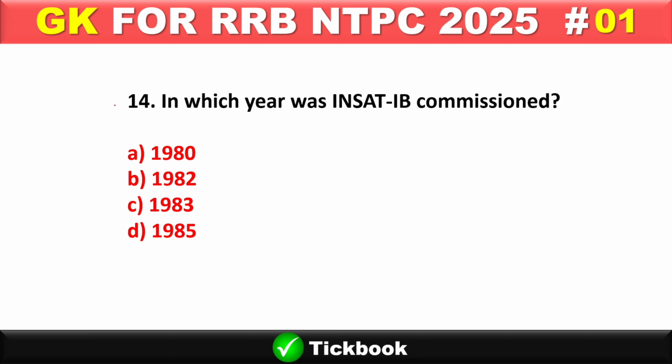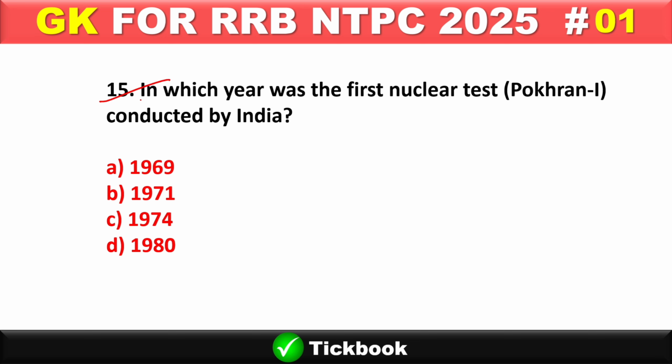Question number 14. In which year was INSAT-1B commissioned? Right answer is option number C, 1983. Question number 15. In which year was the first nuclear test, Pokhran 1, conducted by India? Option number C is the right answer, 1974, May 18.